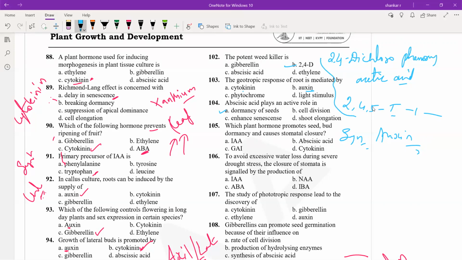Cell division, option B. Cell division is under the control of the hormone cytokinin. Cytokinin promotes cell division, so it is a true cell division factor. Option C, enhanced senescence, and option D, shoot elongation. Obviously the senescence period will be under the control of abscisic acid only.